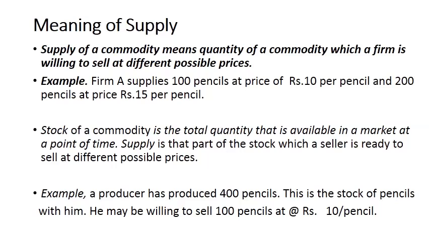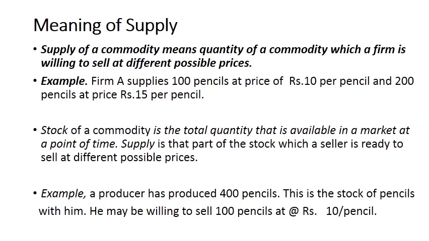Let us assume that firm A supplies 100 pencils at a price of rupees 10 per pencil. So at price 10, a firm is ready to sell 100 pencils, and 200 pencils at a price of rupees 15 per pencil. When the price increases from 10 to 15, the firm is ready to sell 200 pencils. So at different possible prices, say 10 and 15, the supply is different, 100 and 200.